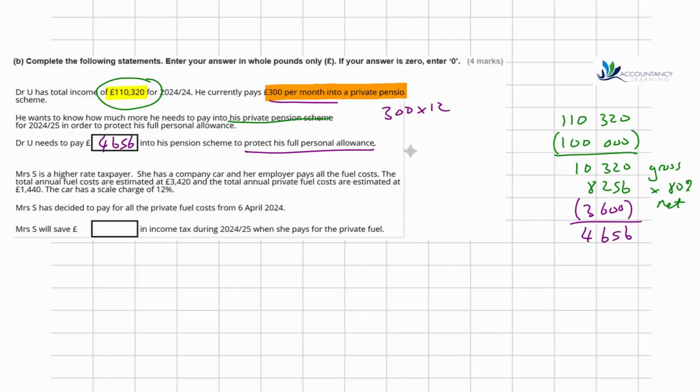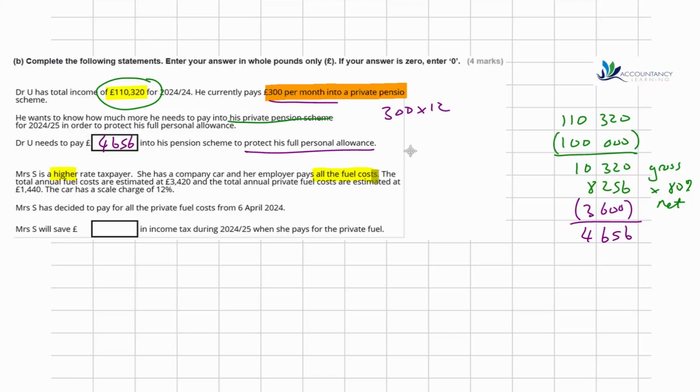And then the second one, Mrs. S is a higher rate taxpayer. She has a company car and her employer pays all the fuel costs. The total annual fuel costs are estimated at £3,420 and the total annual private fuel costs are estimated at £1,440. The car has a scale charge of 12%. Mrs. S has decided to pay for all of the private fuel costs from the 6th of April 2024. So Mrs. S will save how much in income tax during the year when she pays for the private fuel?